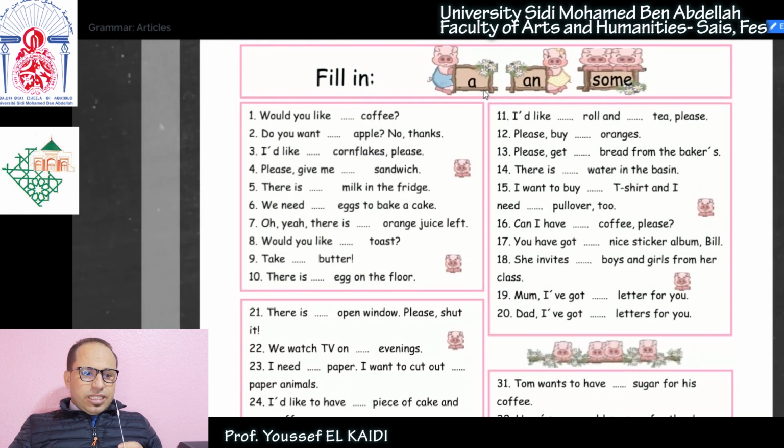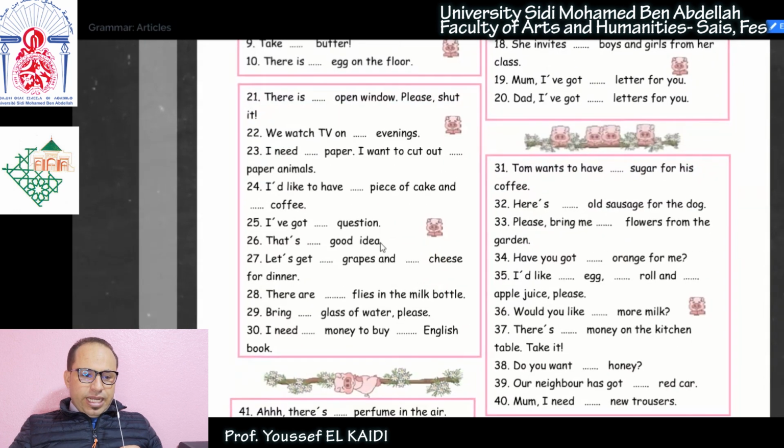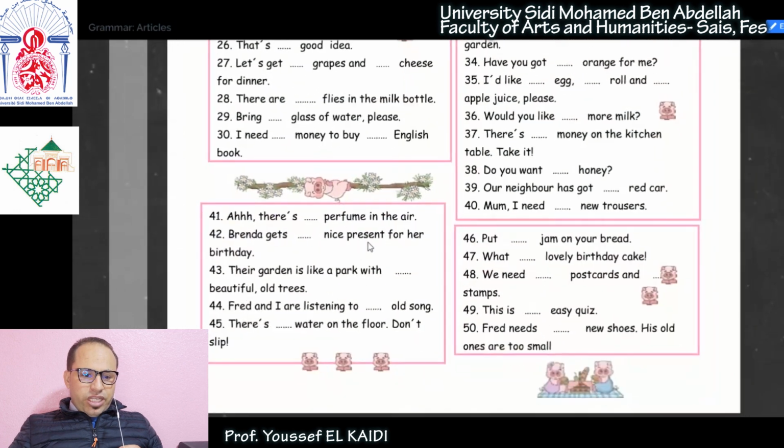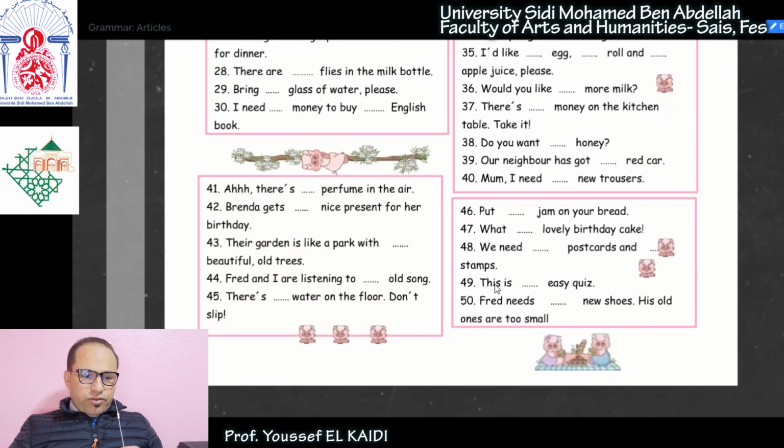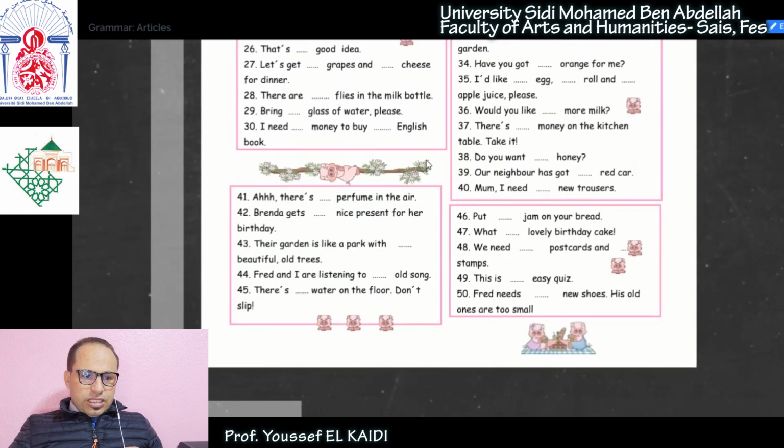You have here the first example: fill in with a, an, or some. Of course, we didn't see "some" before, but what is important is the use of a and an. So use a and an correctly in the blanks. In all of these exercises here, you've got like 50 sentences or more.